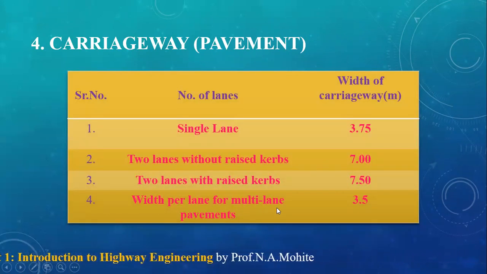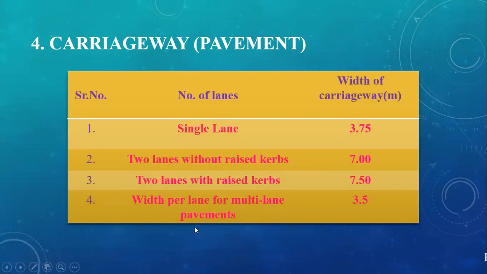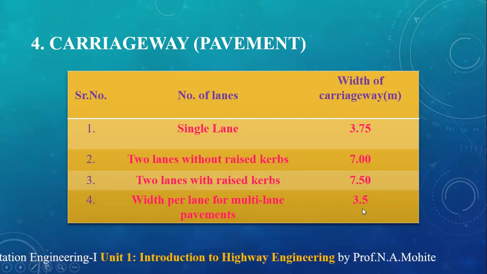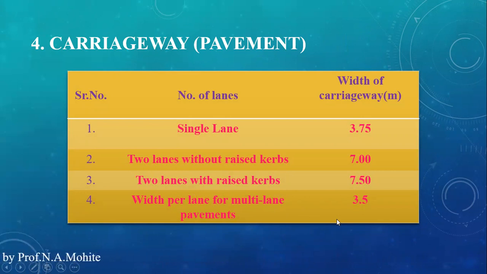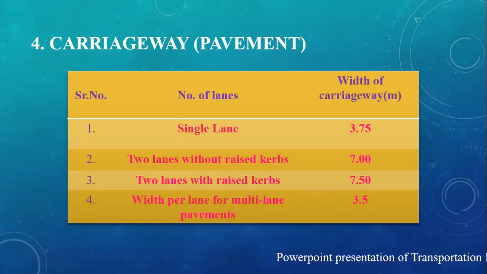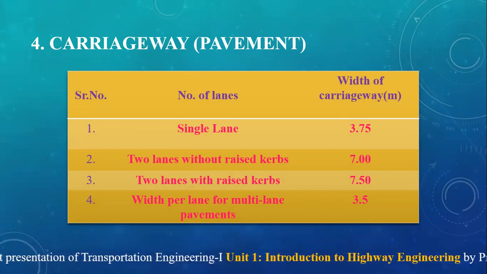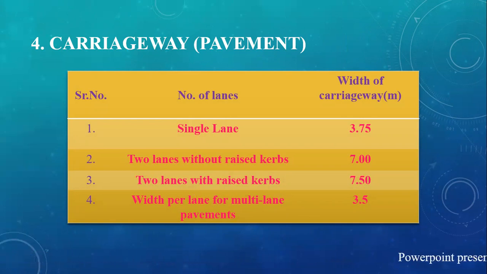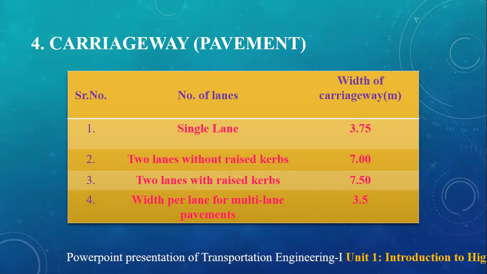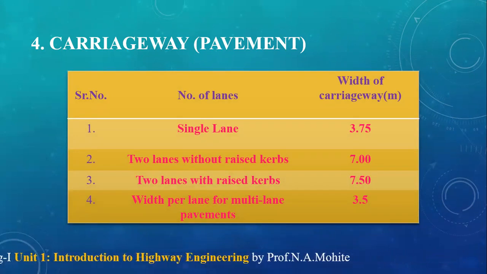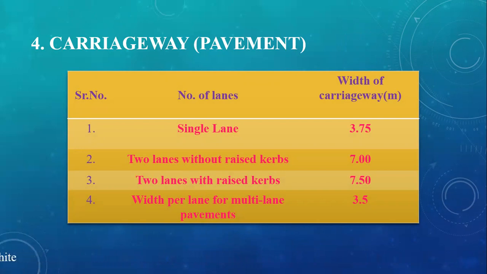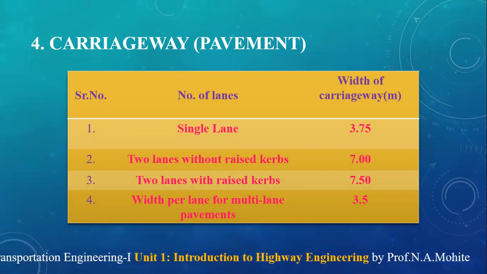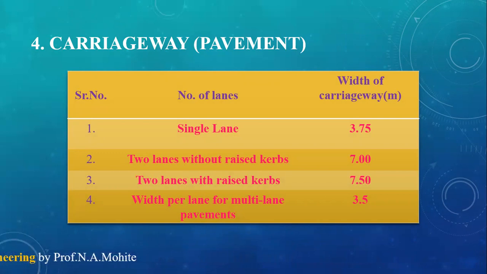For the width per lane of a multi-lane pavement, that is more than two lanes, so 4 lanes, 6 lanes, 8 lanes, you are going to add 3.5 meters per lane in addition to the previous one. The portion of the roadway on which vehicular traffic moves is the carriageway or pavement. For a village road, the carriageway width can be limited to 3 meter, because the movement of vehicles is restricted to a certain extent.